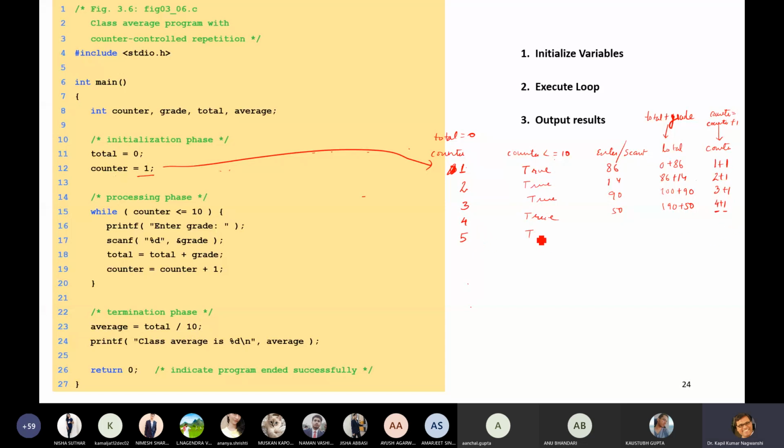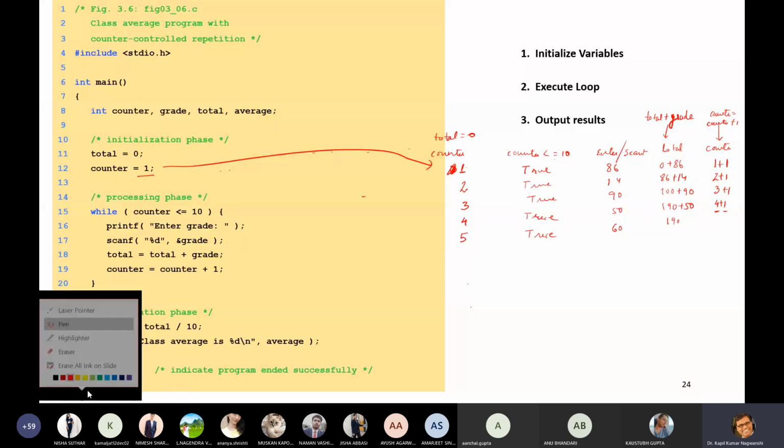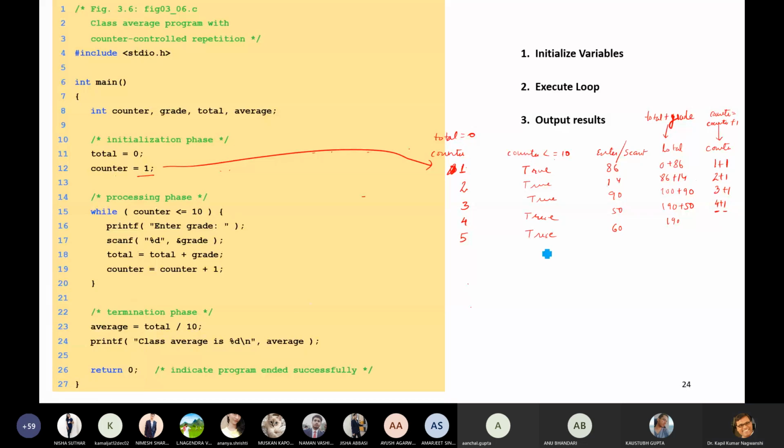Then 5 is less than 10. And enter scanf. The next student's marks will be 60. So it is 240, and 240 plus 60 is 300.